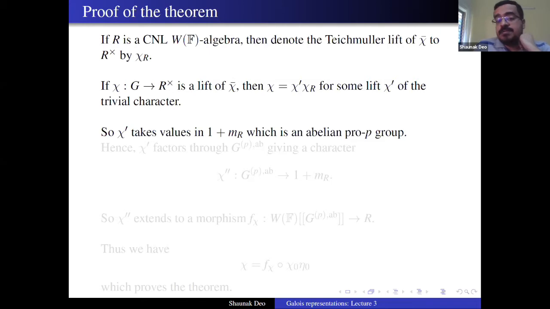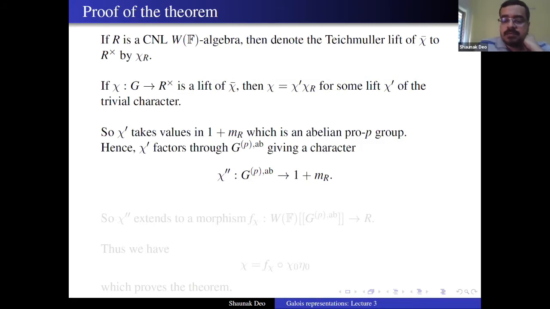And that's a pro-p group. It's an abelian pro-p group because R is a CNL W(F) algebra. So what this means is that chi prime will factor through G_P, because it's taking values in a pro-p group, and the pro-p group is abelian, so it will factor through the abelianization, the continuous abelianization of G_P, which is G_P^ab. So chi prime factors through G_P^ab, and we get a character chi double prime from G_P^ab to 1 plus M_R.